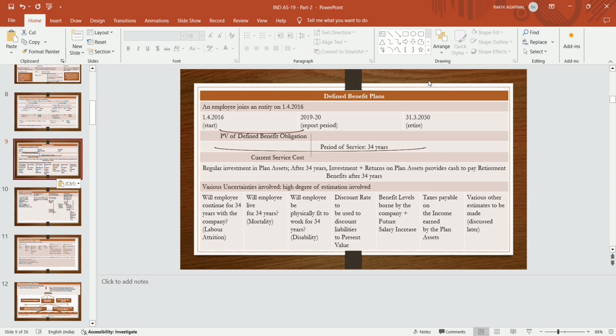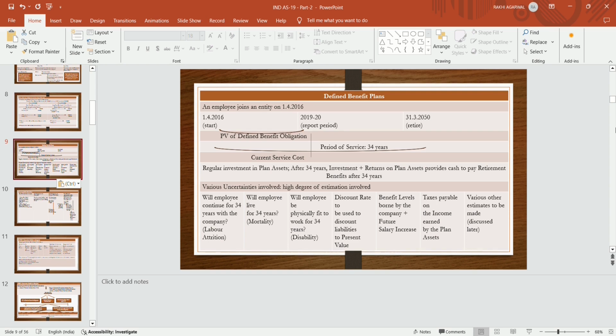The discounting rate is to be used to discount the liability to the present. Then the benefit level borne by the company plus the future salary increase: what was the final drawn salary, whether the salary will increase or decrease, what benefits are given by the entity to the employee in future. And then tax payable on the income earned by the plan assets.